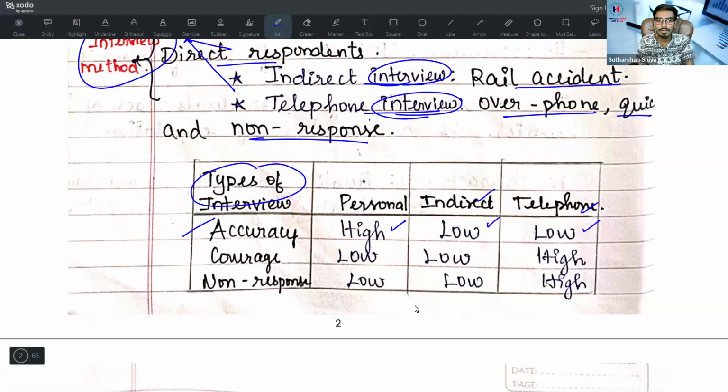Telephonic, accuracy will be low. Coverage, low. I need to go to one person, one-on-one, so the coverage possibility is very low. Indirect interview also, coverage possibility is very low. Under telephonic interview, we can go with call centers and ask them to do a higher coverage.